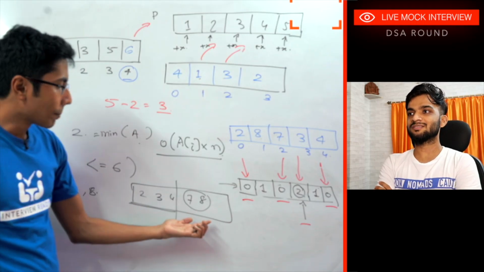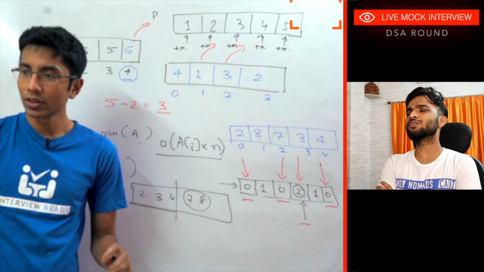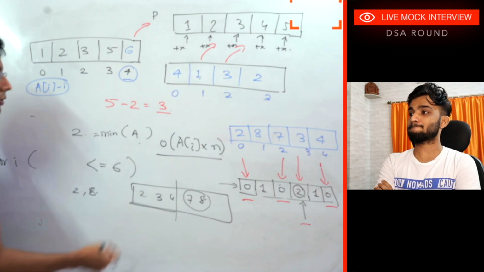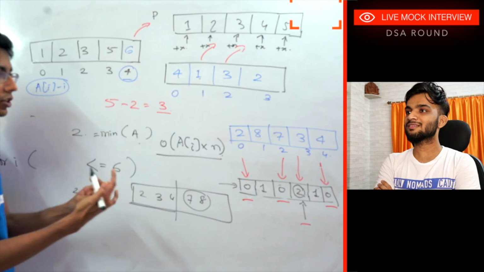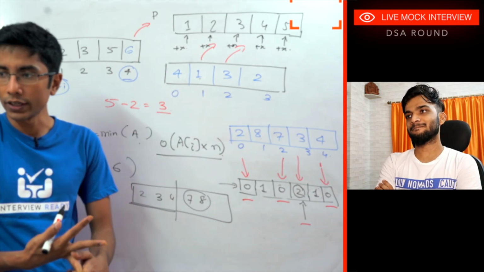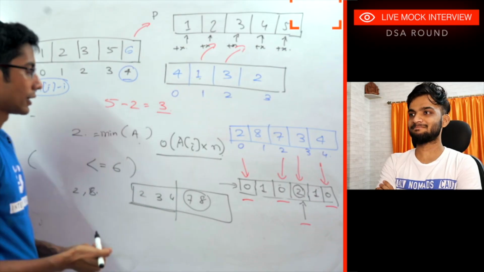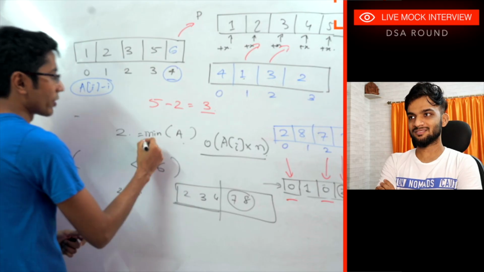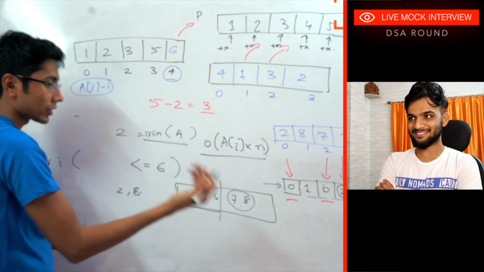Do I need to make the changes, or do I need to just report them? No, you just need to tell me the number of changes. Okay, so if that was the case, then even earlier I just need to count the number of elements which are out of range and the number of duplicates. Yeah, but it would not be that simple, because we are thinking about the minimum all the time. If it is sorted, then it's great.